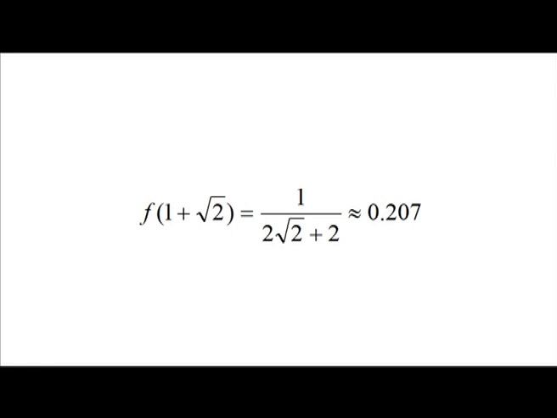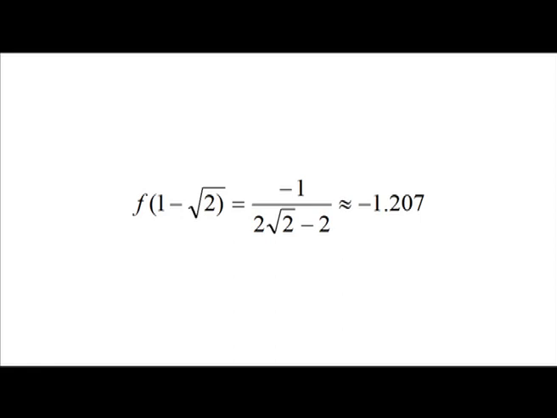f of 1 plus root 2 is equal to 1 by 2 root 2 plus 2, which is approximately equal to 0.207, and f of 1 minus root 2 is equal to minus 1 divided by 2 times root 2 minus 2, which is approximately equal to minus 1.207.